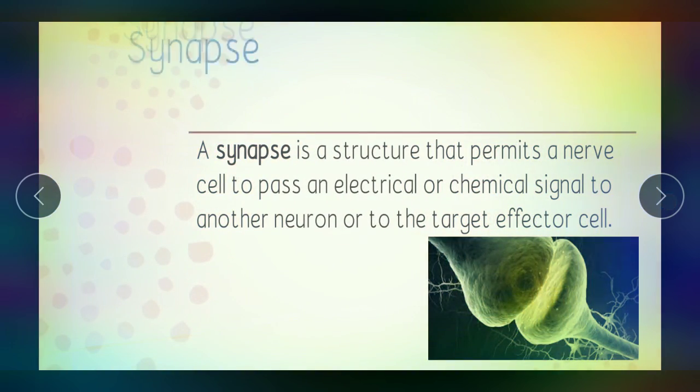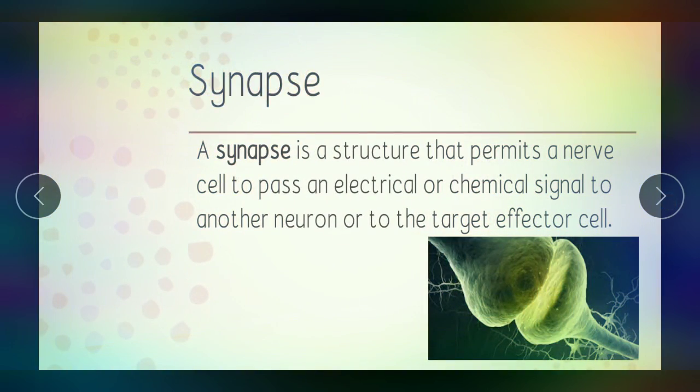A synapse is a structure that permits a nerve cell to pass an electrical or chemical signal to another neuron or target effector. Okay, it is not so that the two cell bodies exactly touch each other, but through a synapse they transmit the electrical or chemical signals.